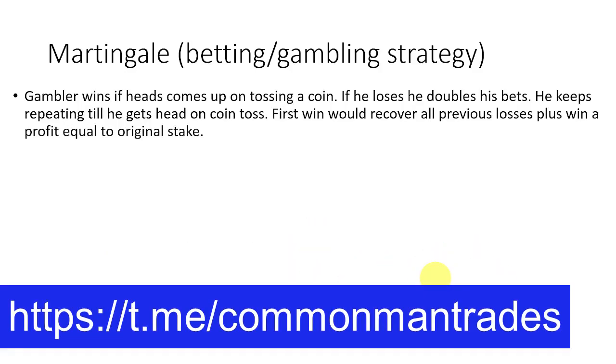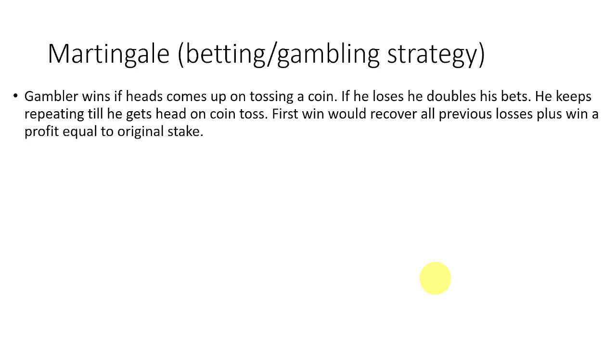Let's get into the strategy. Let's take for an example, there is a game of flipping a coin in which the gambler will win if it comes up head on tossing the coin, and he loses if he gets a tail. Whenever he loses, he will just double his bet, and he keeps repeating till he gets a head so that he will win. The first time he gets a win, he will recover all his previous losses.